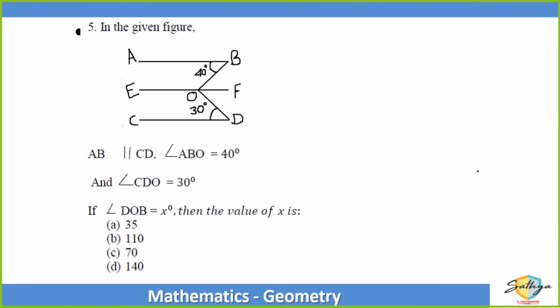चलो, this is a good one. In this figure, AB is parallel to CD, angle ABO is 40 degrees, and angle CDO is equal to 30 degrees. If DOB is X, then what is the value of X?